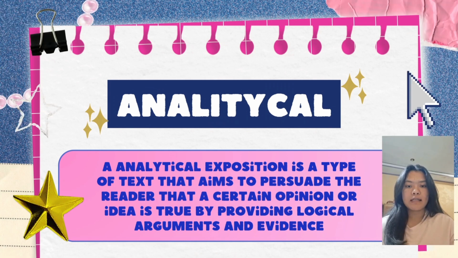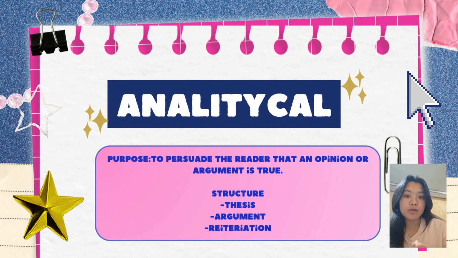Analytical exposition is a type of text that aims to persuade the reader that a certain opinion and idea is true by providing logical arguments and evidence. The purpose of analytical exposition is to persuade the reader that an opinion or argument is true. The structure of analytical text is thesis, argument, reiteration, or recommendation.